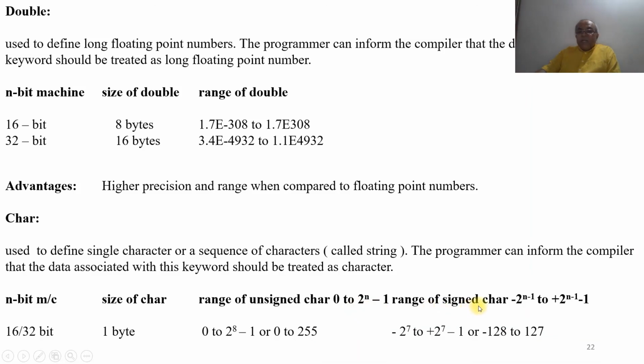The range of signed char is minus 2 to the power of n minus 1 to plus 2 to the power of n minus 1 minus 1, which will be minus 2 to the power of 7 to 2 to the power of 7 minus 1. The range is minus 128 to plus 127.